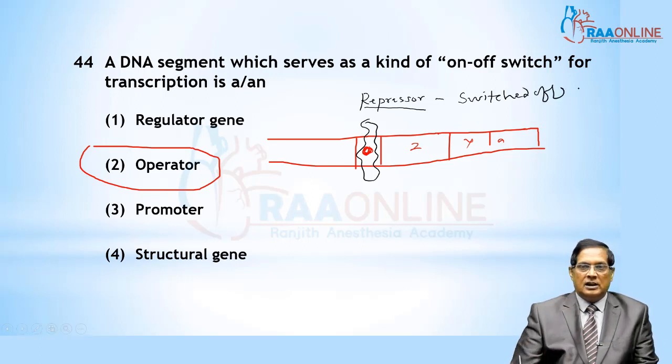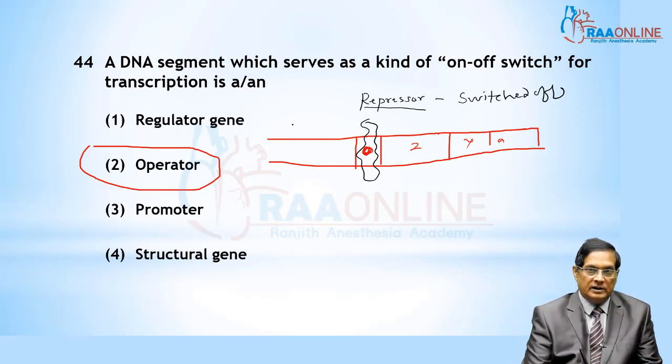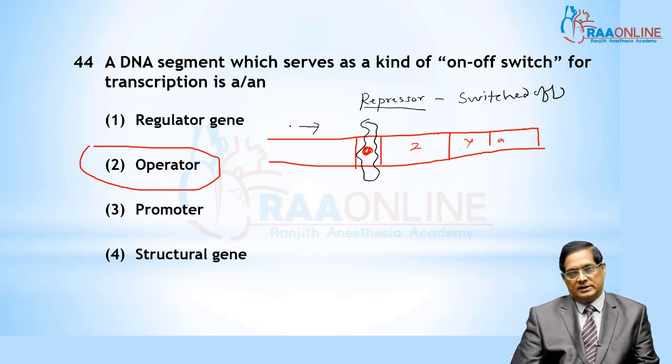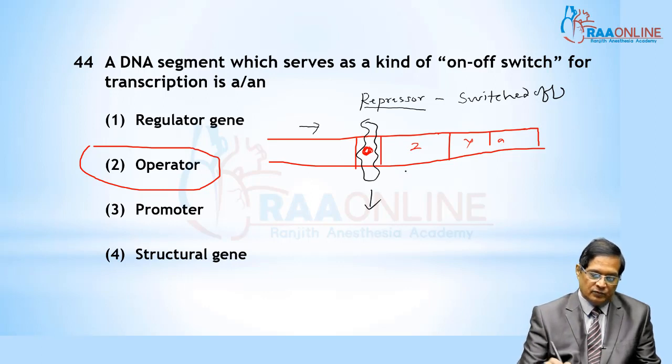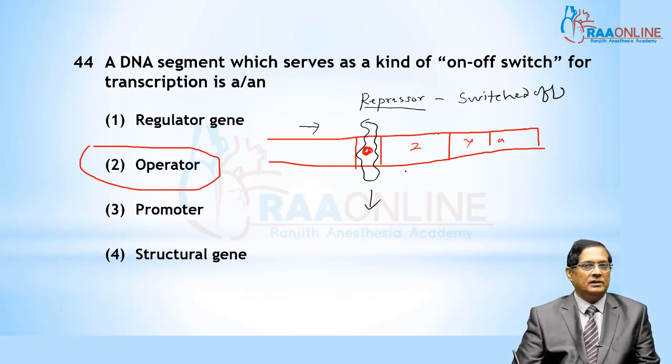That is, the operator, if provided with repressor, does not allow the RNA polymerase enzyme to cross the operator, so transcription does not take place. If transcription is not taking place, the system is switched off. If the repressors are removed from the operator, then only is there a possibility of transcription. In that case, the system is switched on.